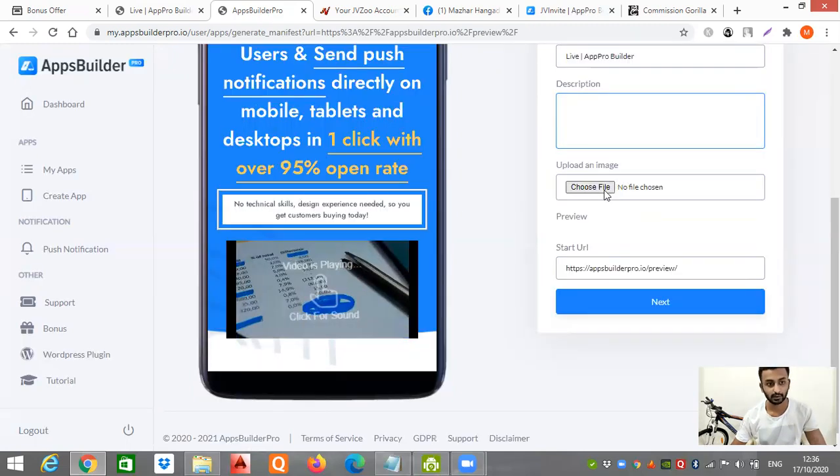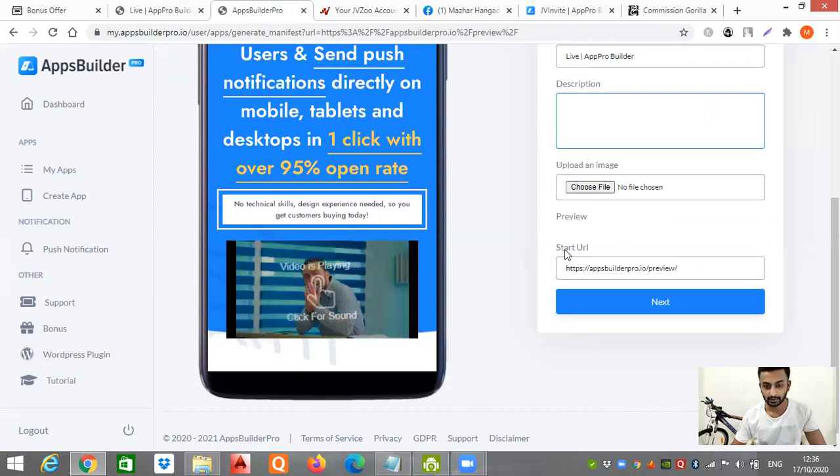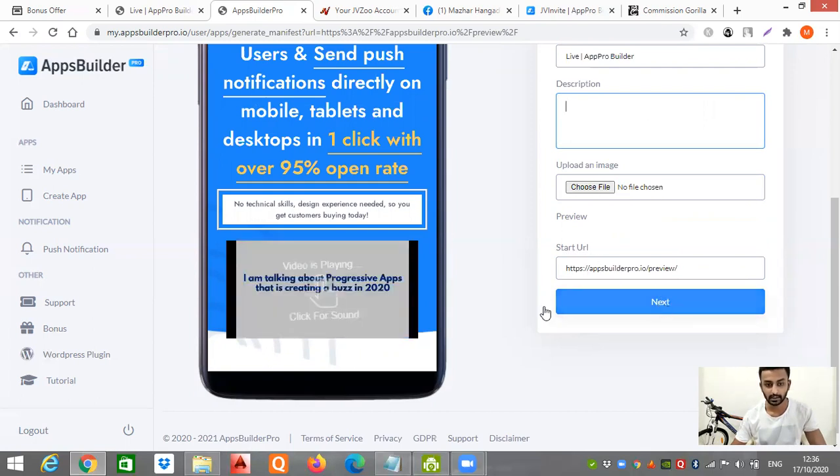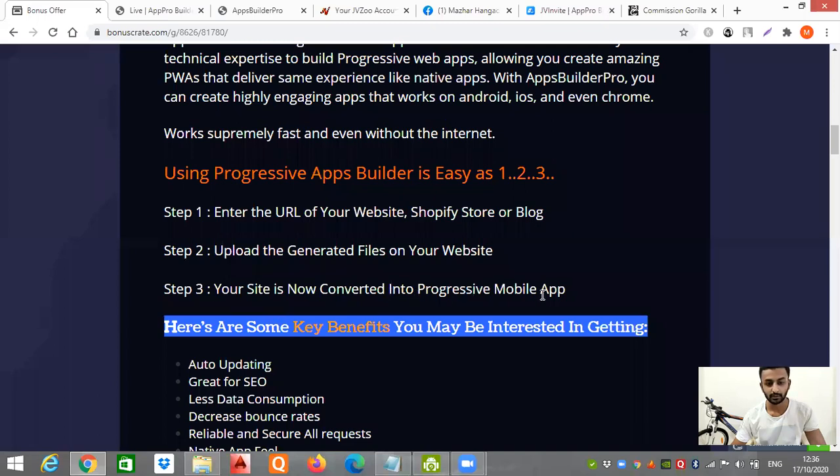You have to generate some files for your website, so choose this file from your laptop or PC. Then the start URL. Once you press Next, we get to the third step. What is the third step? Your site is now converted into a progressive mobile app. That's it, guys. It's that simple.